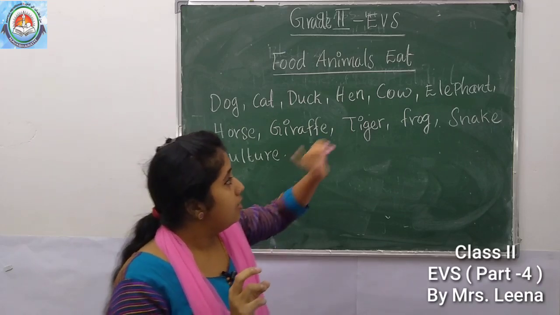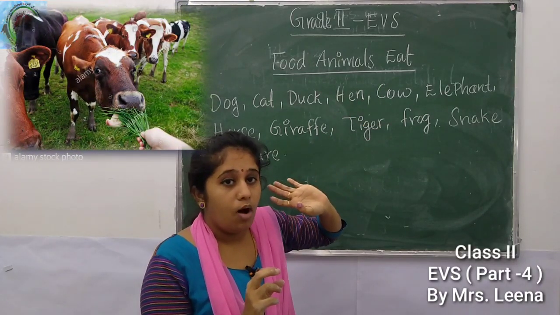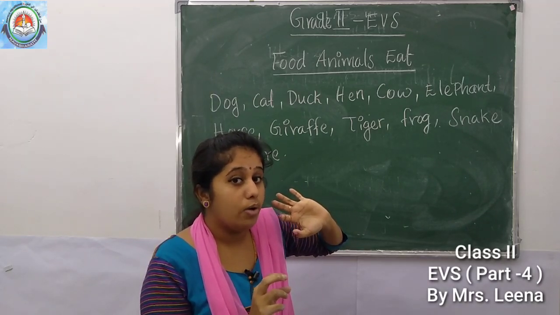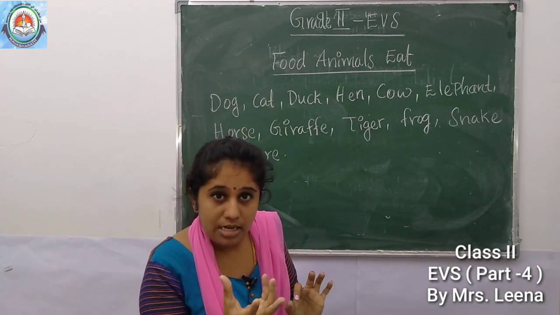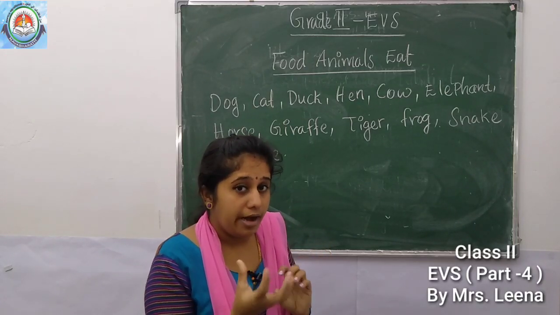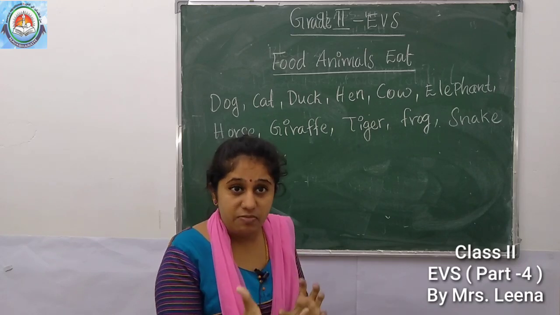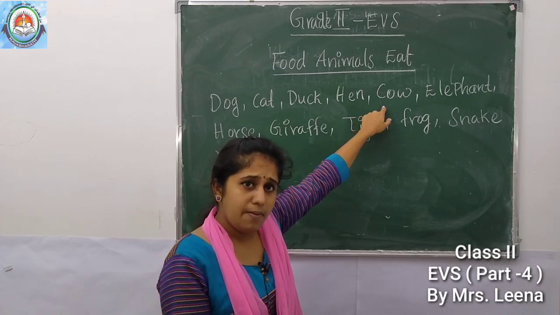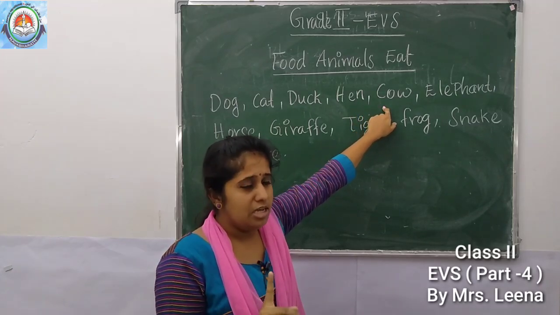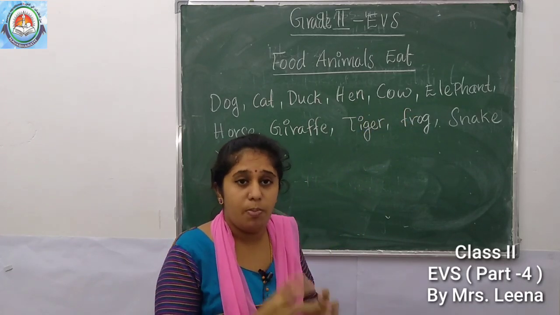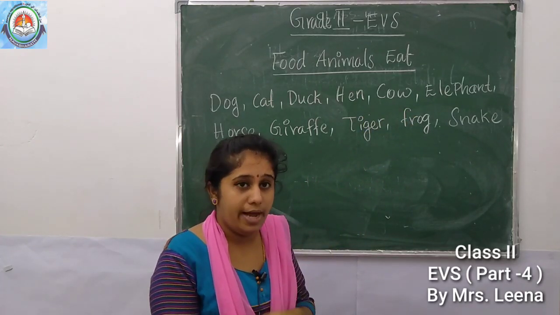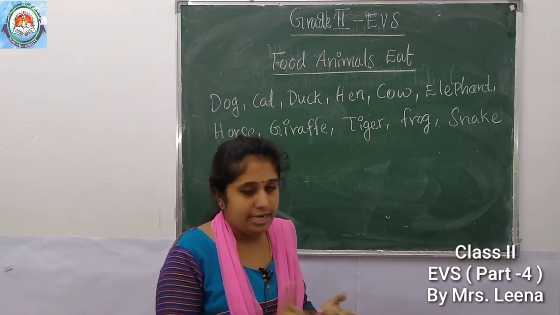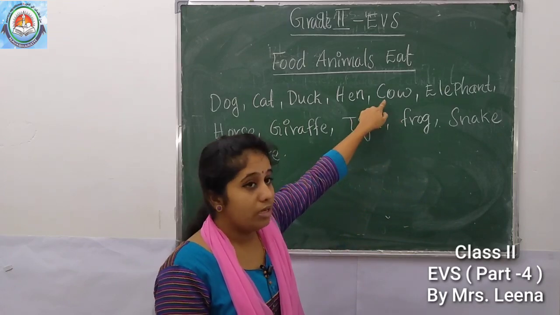So then cow. What about cow? What do cow eat? Yes, the cow eats only what? Grass, isn't it? Grass, then leaves. Then does the cow eat the flesh of other animals or the meat of other animals? No, isn't it? So the cow eats only plants or plant parts, like fruits. Grass, leaves. So cow eats only plants.